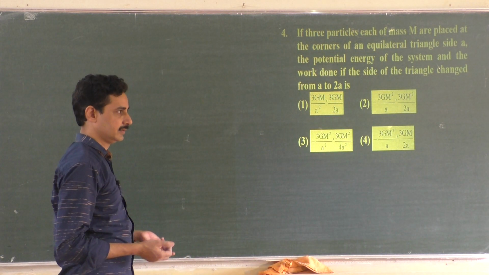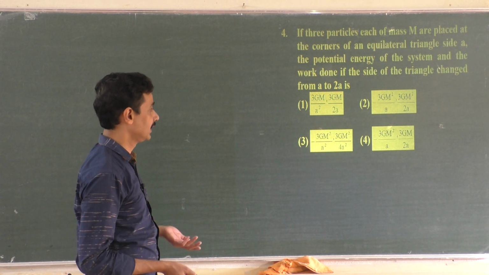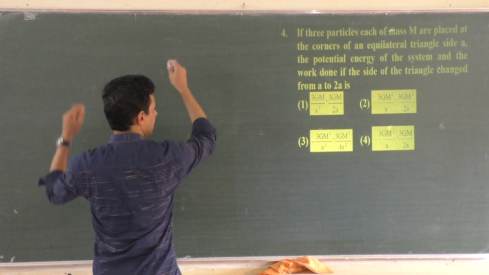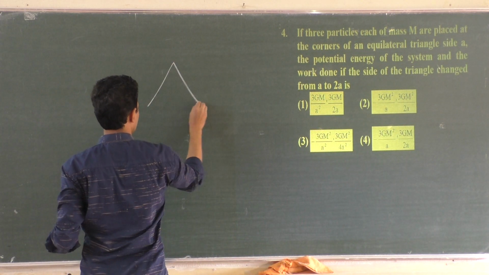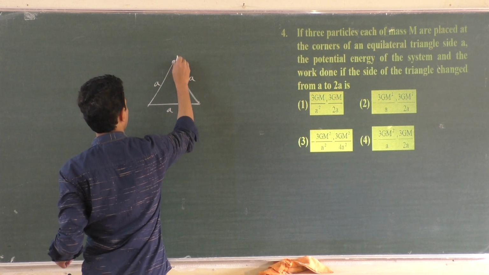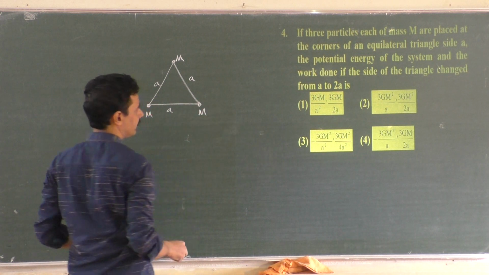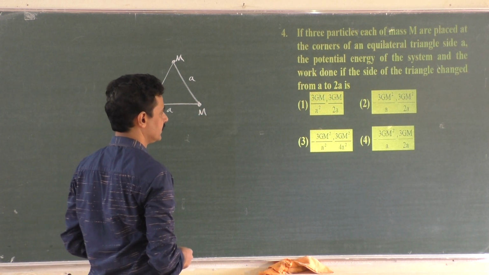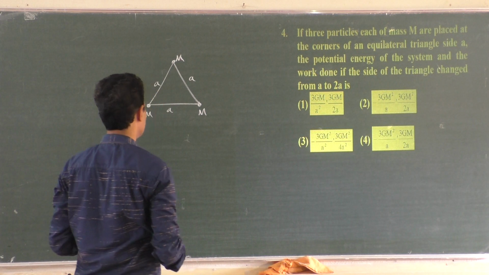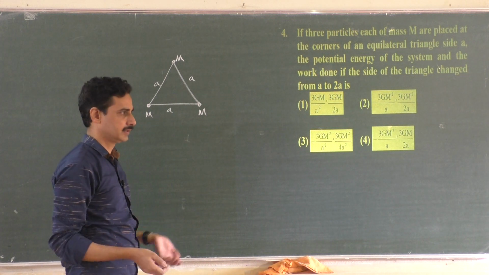How much work is done? That is final energy minus initial energy, that's all. So what is the initial energy? We have two questions here. Three particles each of mass m are placed at the three corners of an equilateral triangle of side A. So here you have m and here you have m, point masses, and you can apply Newton's law of gravitation. The potential energy of the system is the sum of the potential energy due to all these masses.